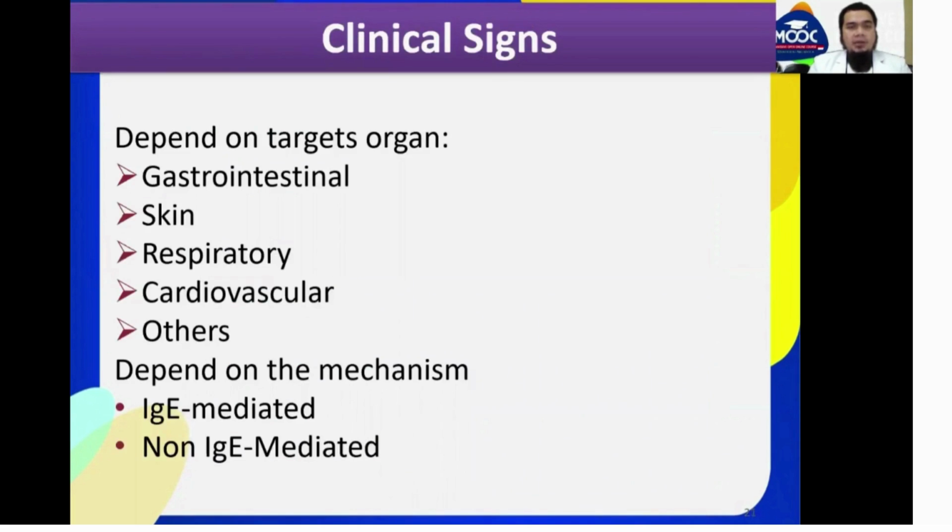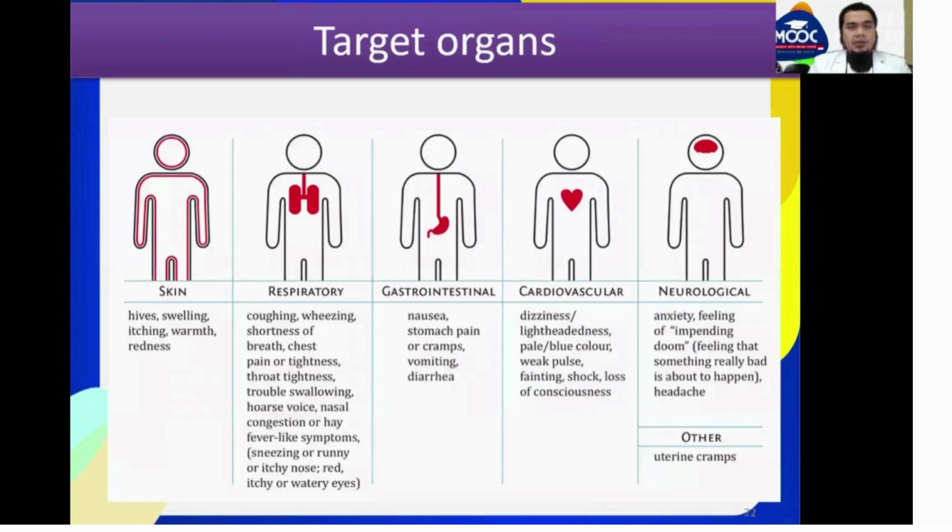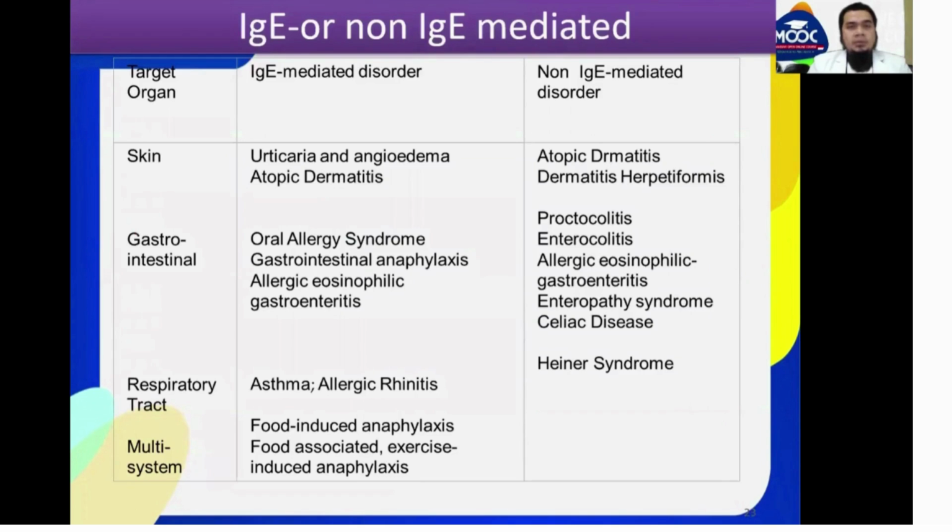Clinical signs depend on target organs and depend on the mechanism. The target organ can affect the skin, respiratory, gastrointestinal, cardiovascular, or neurological systems, or others. And this is an example of IgE or non-IgE mediated disease.